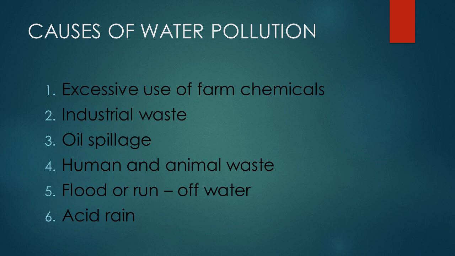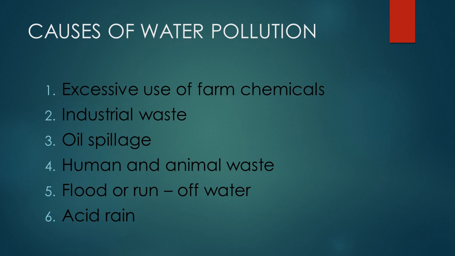Pupils, acid rain destroys iron sheet roofs, kills aquatic animals and destroys plants.